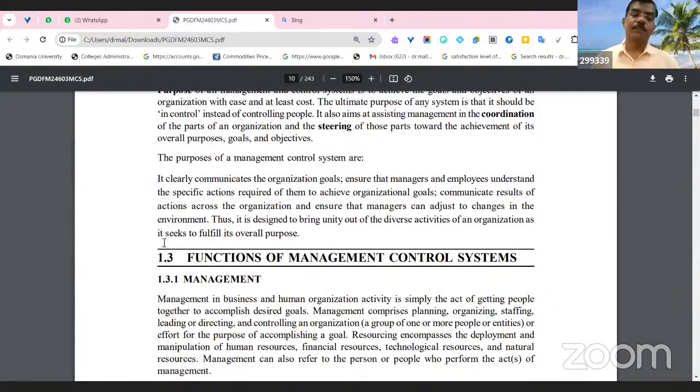The purpose of the management control system is to clearly communicate organizational goals, and to ensure that managers and employees understand the specific actions required of them to achieve these goals. It also communicates results. If employees do this work, they will get incentives or growth in the firm, or a good pay, and if they reach a target, they will occupy a good position. The individual targets are nothing but the organizational goal, right?